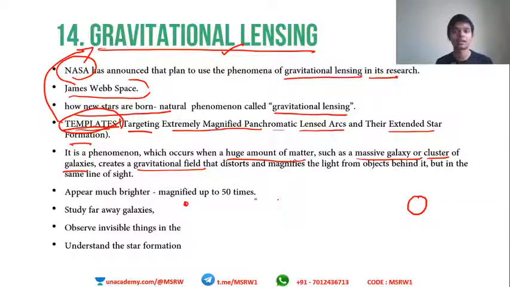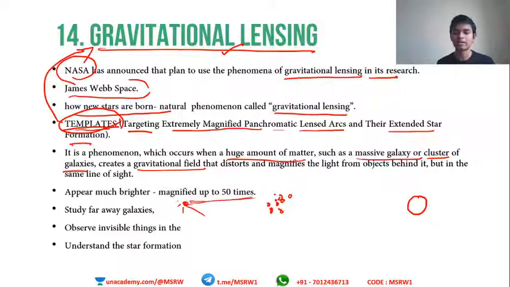Okay, clusters of galaxies. A galaxy is a very big celestial body, made up of millions of stars, planets and all those things. The Milky Way is a galaxy. Similarly, many galaxies exist, each has many stars, many planets. So there will be millions of galaxies, or a cluster of galaxies, here on the way, together forming a huge celestial body. So the star which is being born here will start emitting light in all directions.